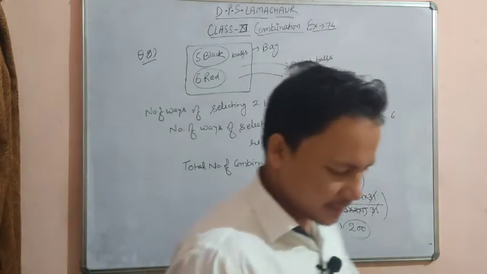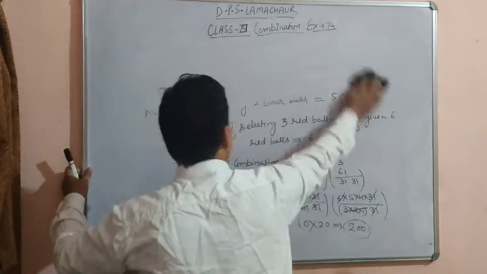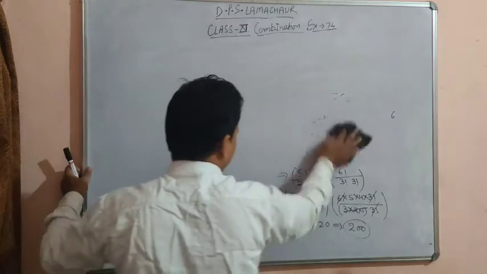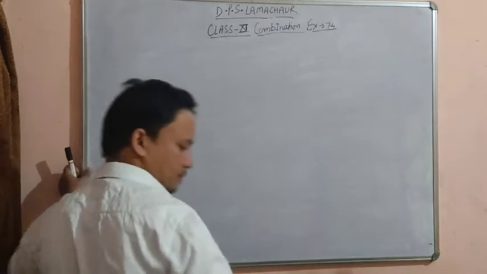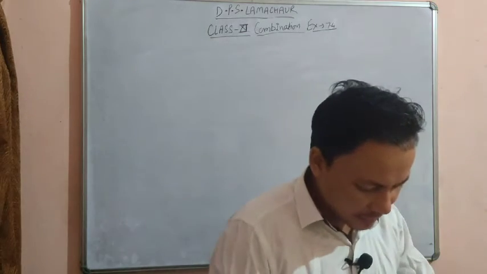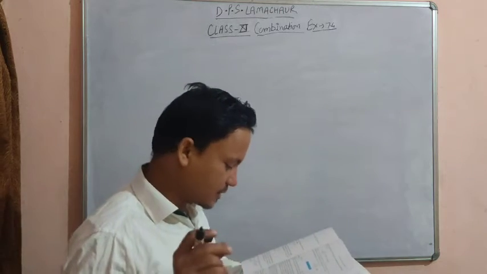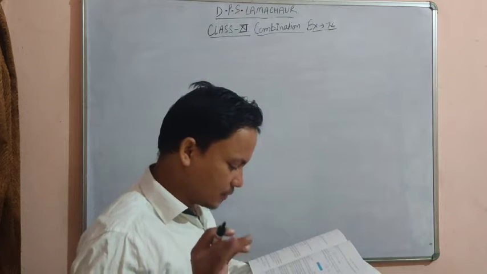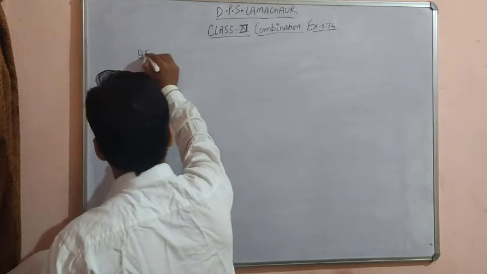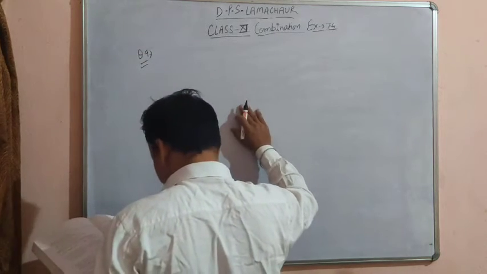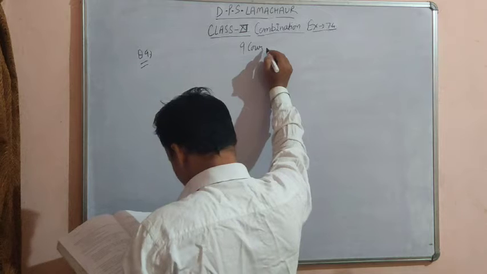Okay, now next, question number 9. Question number 9 is: in how many ways can a student choose a program of 5 courses if 9 courses are available and 2 specific courses are compulsory for everyone? Okay, so first we will describe it. We have a total of 9 courses available.